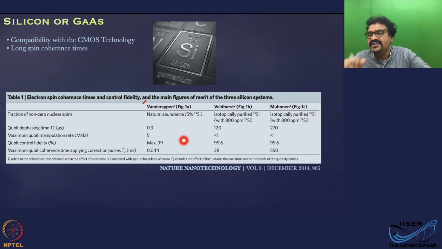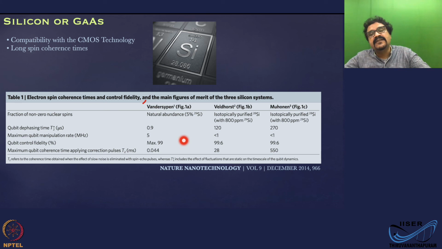But it has one issue. That is, it has very, very short spin coherence time because of the nuclear spins present in the system. That slowly varying nuclear field is going to decohere the electron spins. That is exactly where silicon as a wonder material steps in.